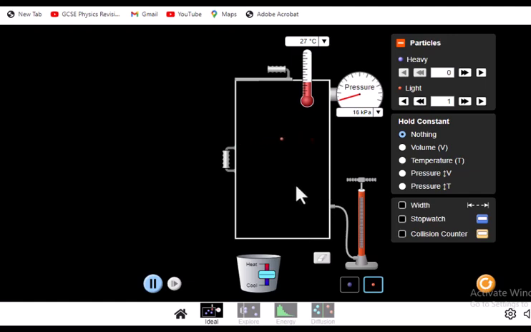Yes guys, in this simulation we want to hold something constant. What do we hold constant? Volume. The volume will not change. We are going to increase the temperature, and we want to see what happens to the pressure. Look at the temperature. So we increase the temperature by heating.